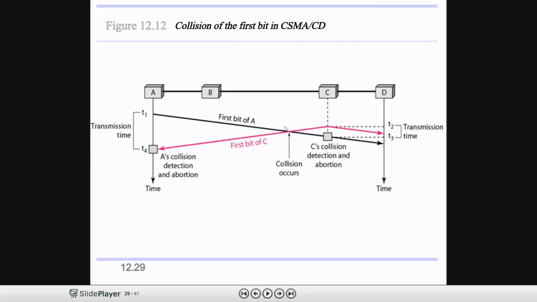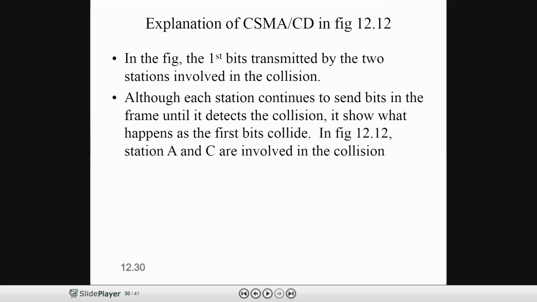At one point of time, the first bit of A and the first bit of C collide. This is what they are mentioning: the first bits are transmitted by both stations, A and C, although each station continues to send the bits in the frame until it detects the collision.